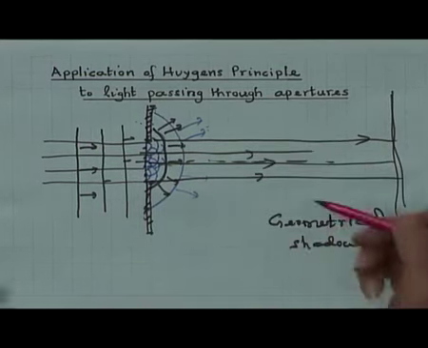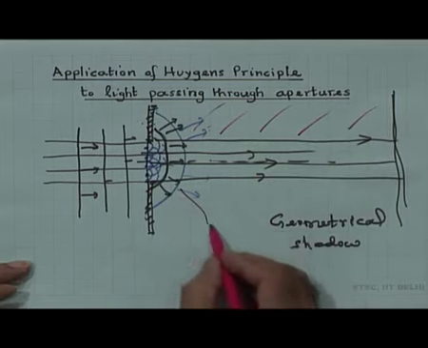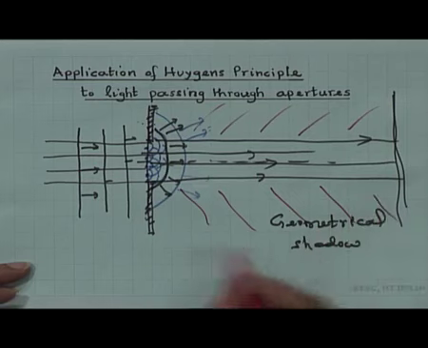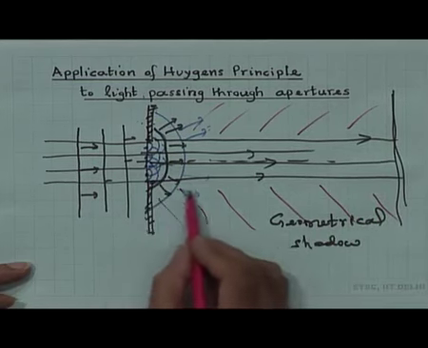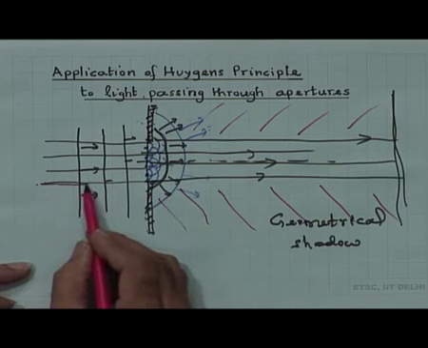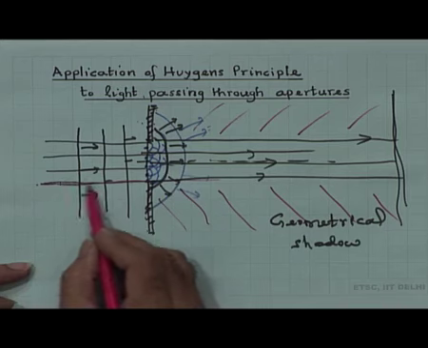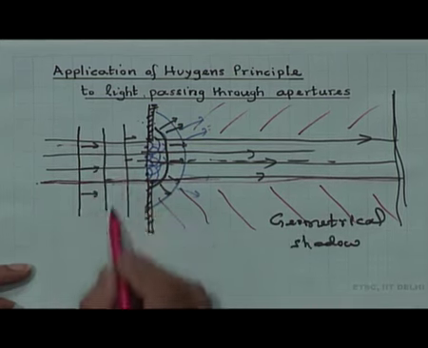So, if I use a different color here, this portion here is the geometrical shadow of this aperture. There is an aperture here and there is a geometrical shadow, which means as far as the geometry is concerned, the straight rays or the straight lines would go here and here, because it is a plane wave which was